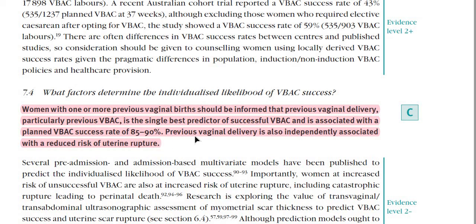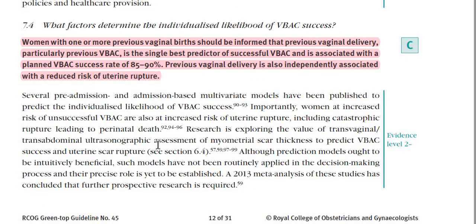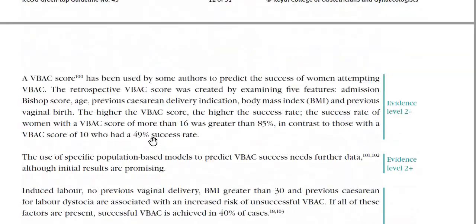And previous vaginal delivery is also independently associated with a reduced risk of uterine rupture. So that's why we pick that number, 90%. That is important for you.